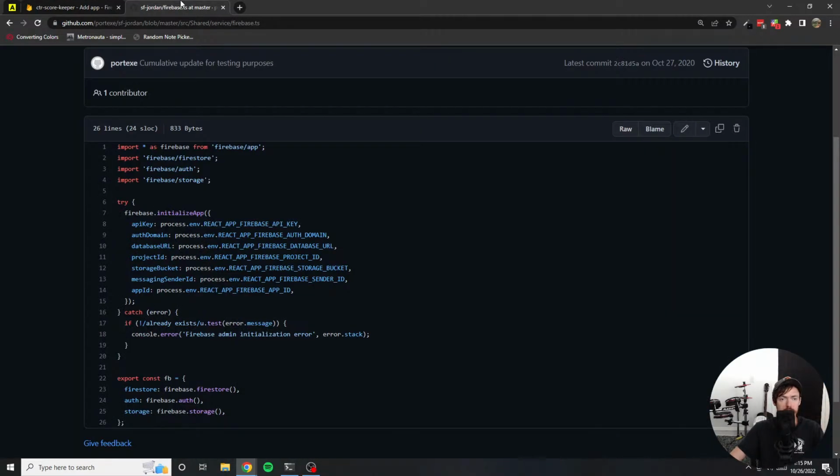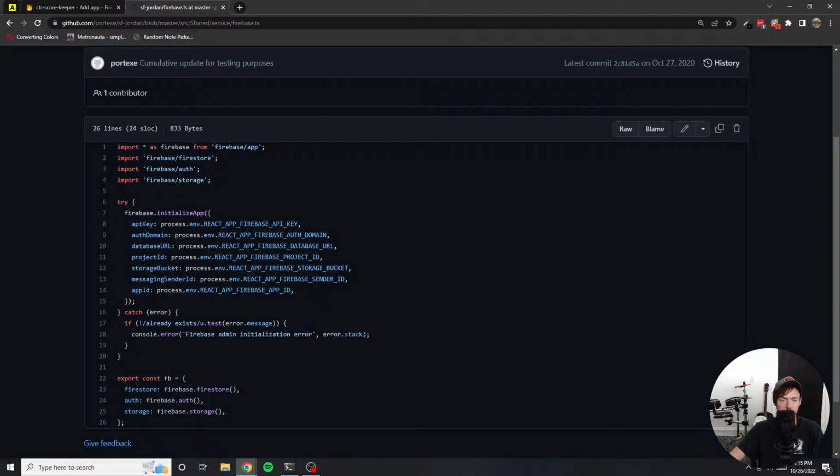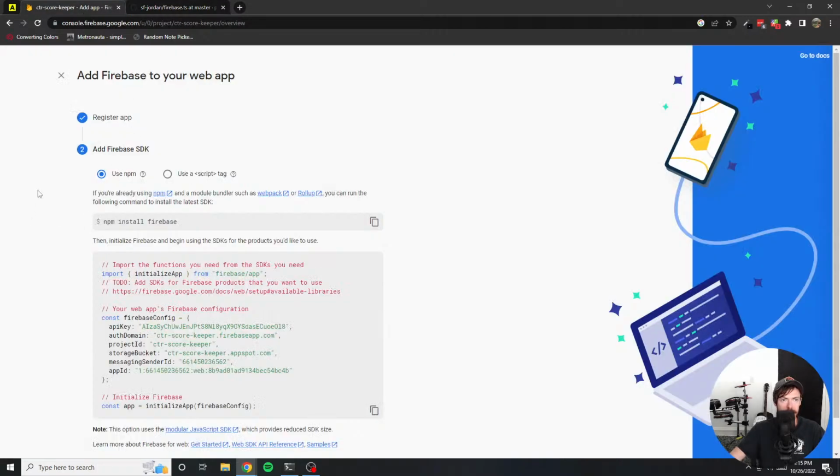Now, I've used Firebase a lot in the past, so I'm going to use an old project of mine as a reference for the code so that I don't have to type all this out manually. So I think I'm going to save this screen right here for now, and I'll have to come back and initialize the Firestore, because I'm going to use Firebase Firestore as the database.